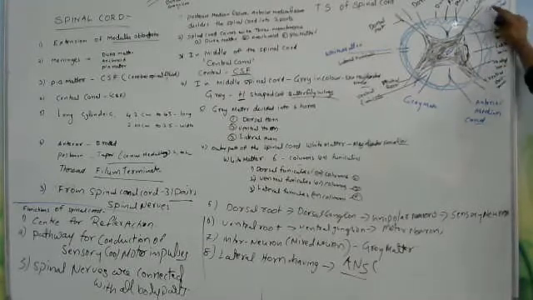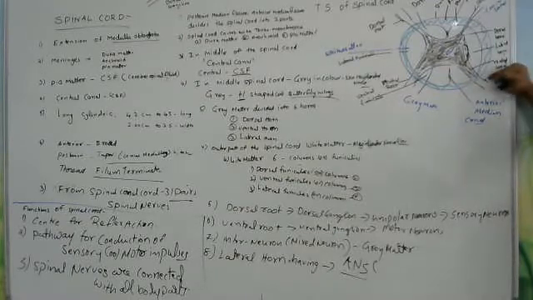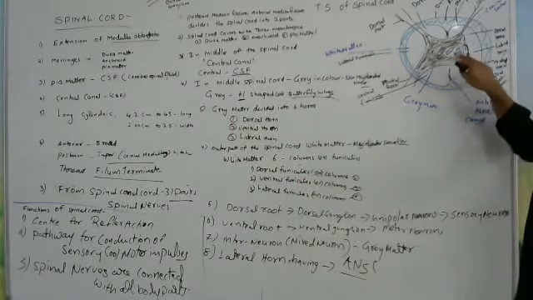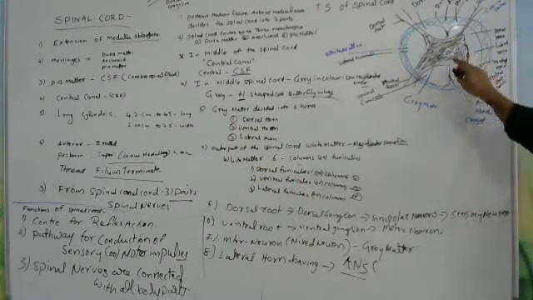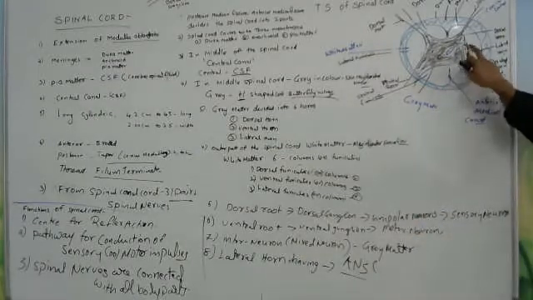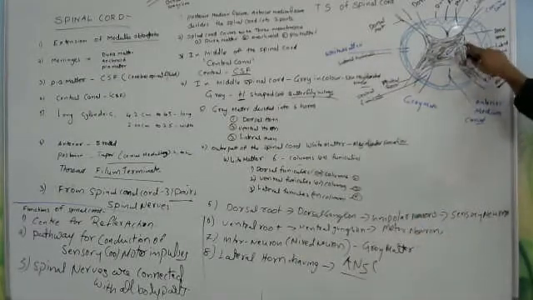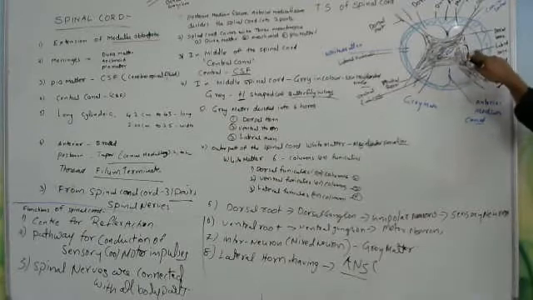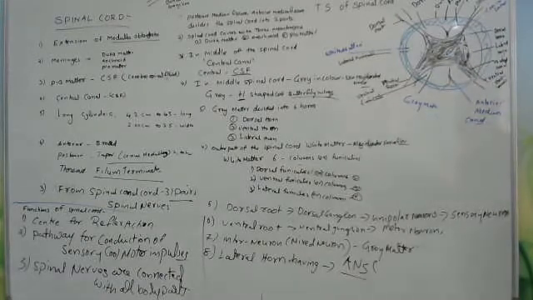On the dorsal side sensory signals are passing, and on the ventral side motor signals are passing. In the gray matter the interneurons are located. The lateral region is connected with the ANS, the autonomic nervous system, the sympathetic and parasympathetic nervous system.